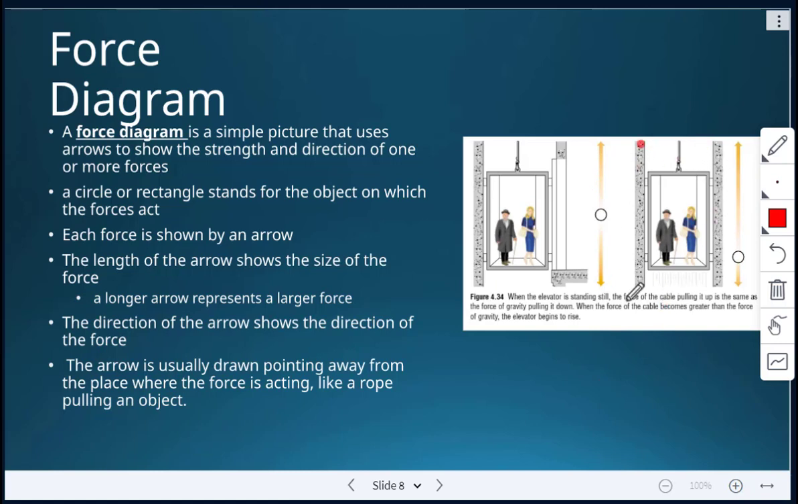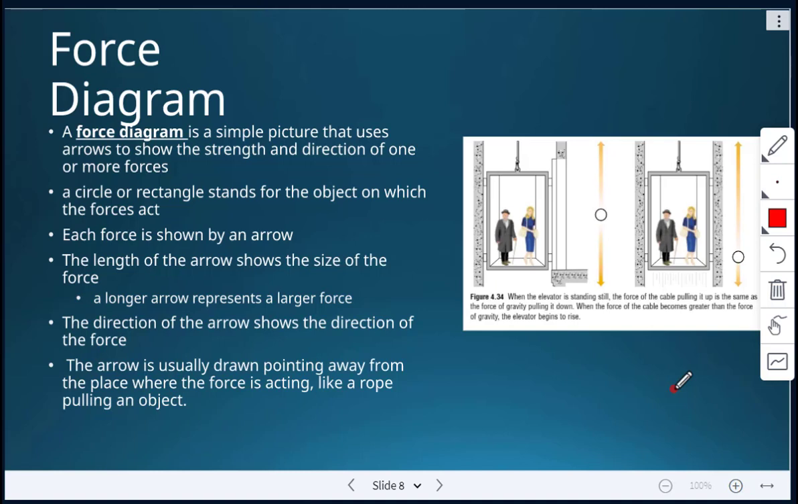In this picture, the elevator is beginning to rise. So you'll notice the arrow is longer, pointing upwards. The circle represents the elevator, and then we have a shorter arrow pointing downwards. Okay, so that circle, or you can use a rectangle, it stands for the object on which the forces act. And then each force is shown by an arrow.